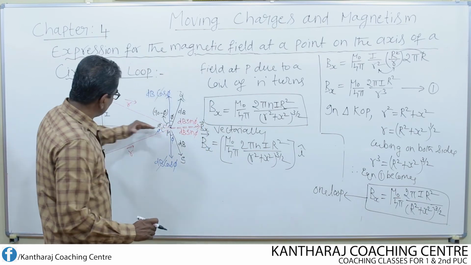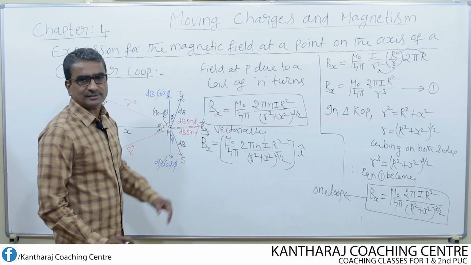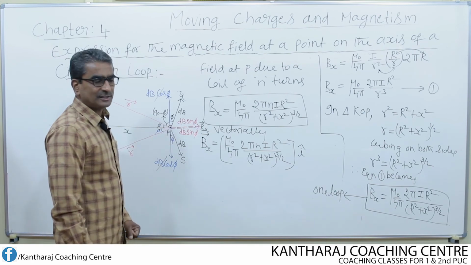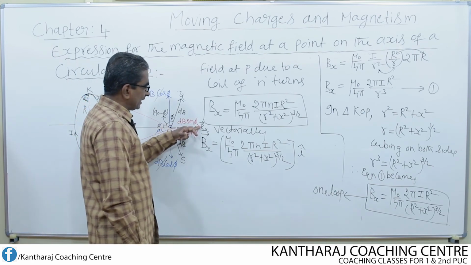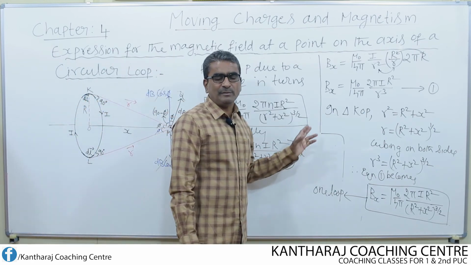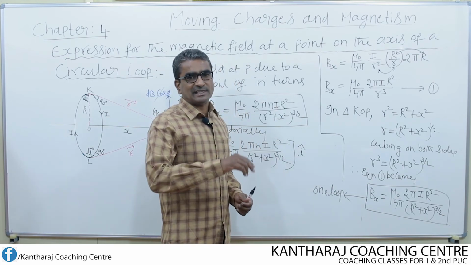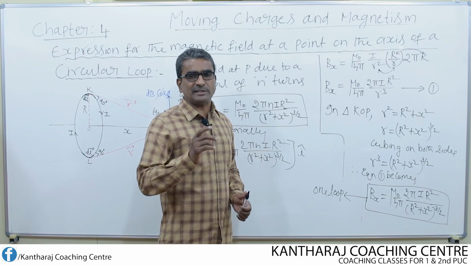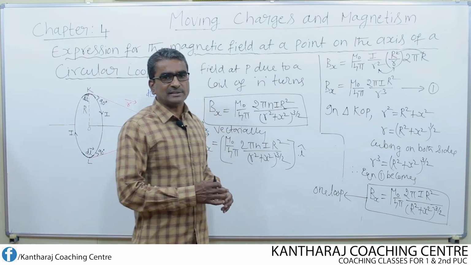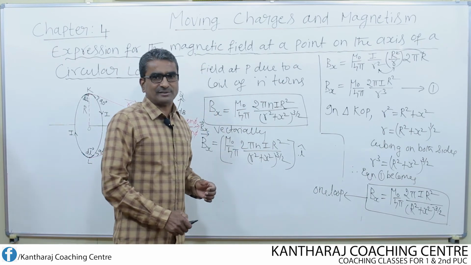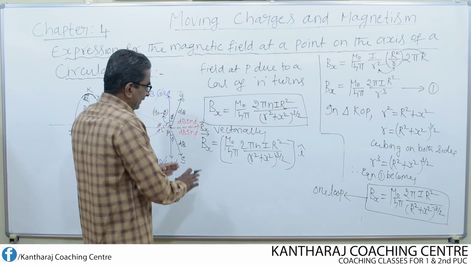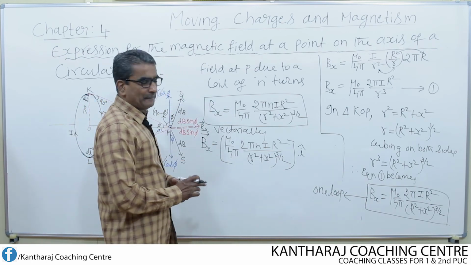Look here, Bx is acting all along the x-axis, or all along the axis. So, since it is along the x-axis, we always make use of unit vector i cap, whereas along the y-axis and z-axis we make use of the other unit vectors j cap and k cap. In this case that situation does not arise. So this is the vector representation of the magnetic field.